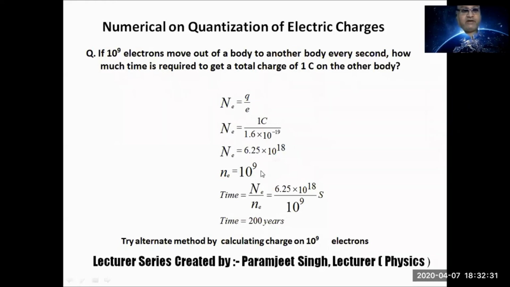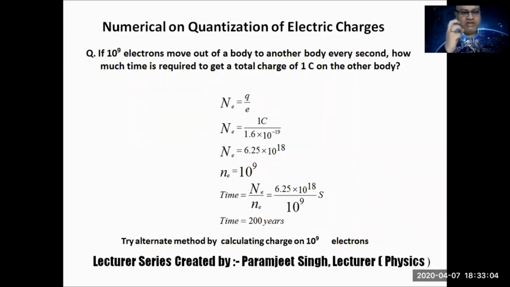So this is what quantization of charge is helping us to know: the level of the magnitude of the charge as well as the process of charging, how it takes place. Charging always means exchange of electrons only. There are two charged particles, proton and electron. Protons can't be transferred.